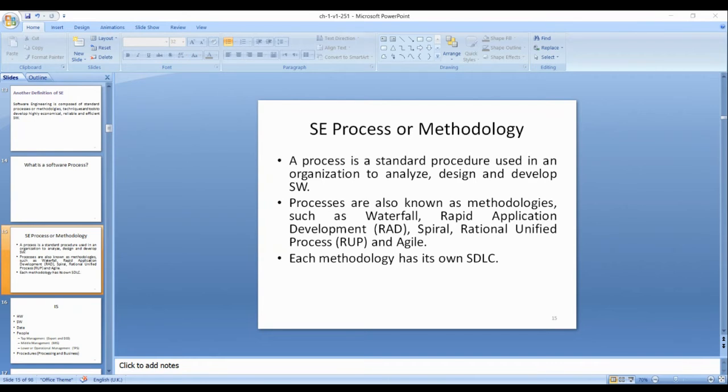When I was doing my PhD, I went to many software companies and said, this is my research, my idea. Can you apply it in your software company for any commercial project? Most of the companies responded, sorry, we cannot take the risk. If your idea fails, our project will fail.